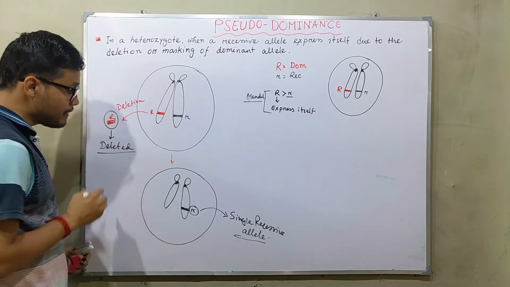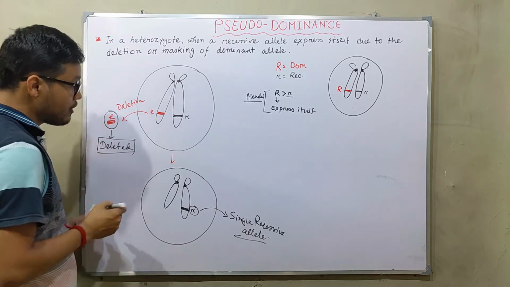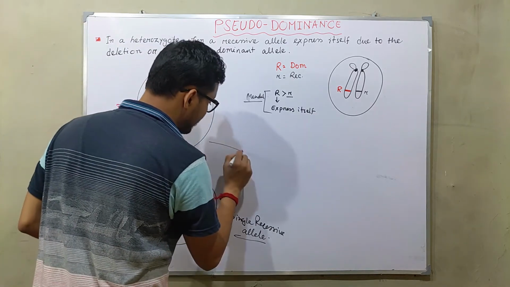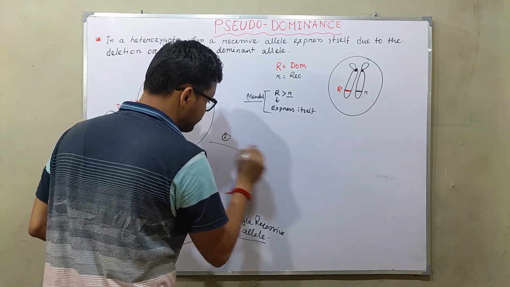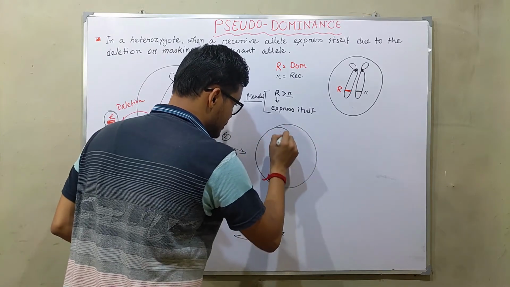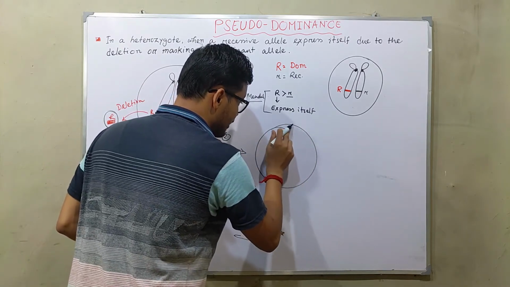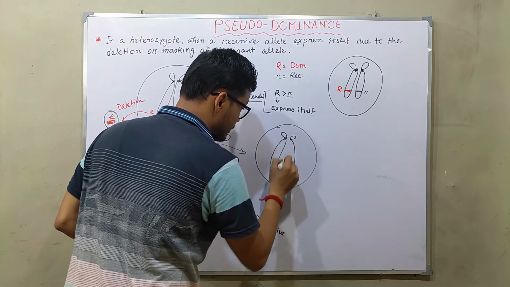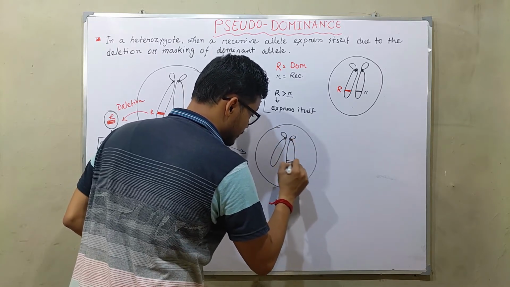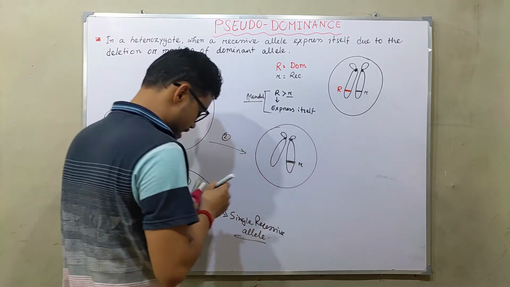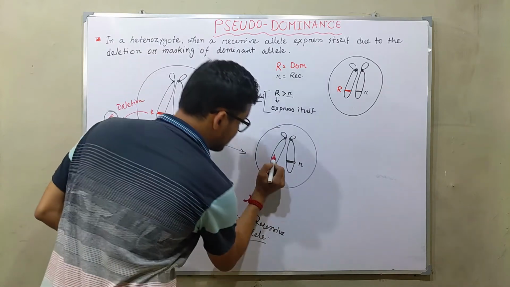Okay, so this is process 2. Whenever the dominant allele is present, this is the recessive allele and this is the dominant allele.